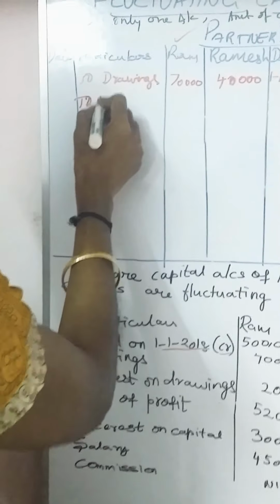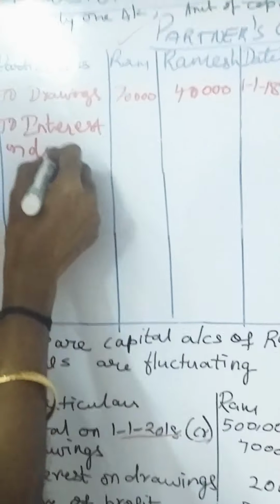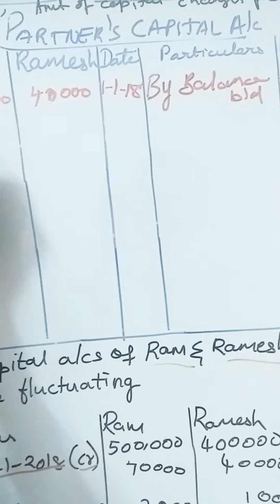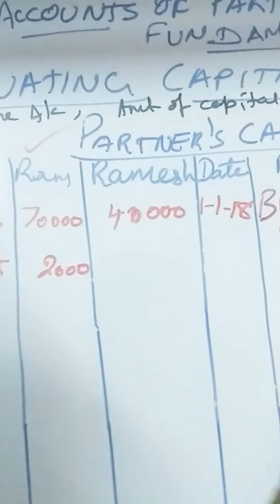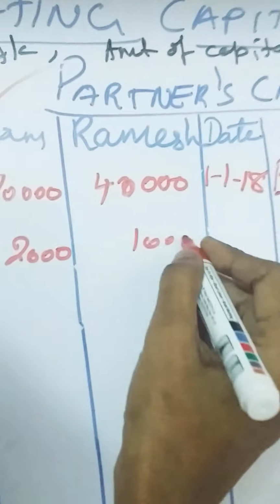The next is interest on drawings. For Ram and Rahim, interest on drawings is an expense. You know the expenses come under the nominal account rule. So, all the expenses should be debited under the nominal account. So, interest on drawings should be debited under the nominal account. For Ram 2,000 and for Rahim 1,000.